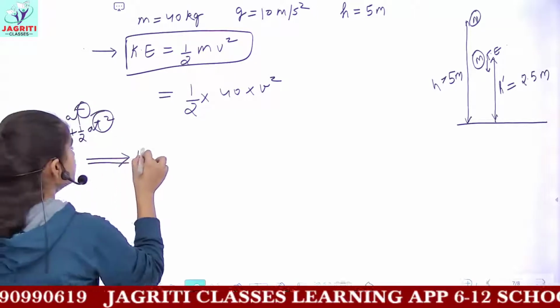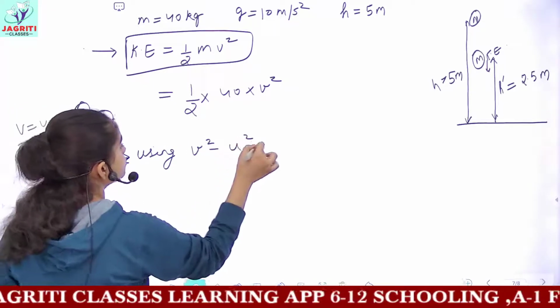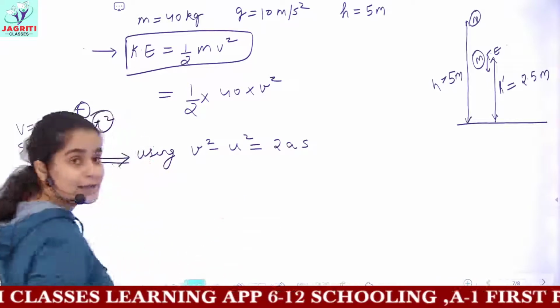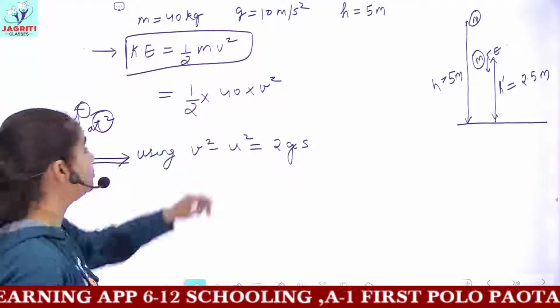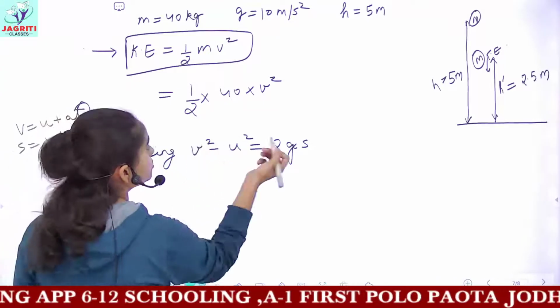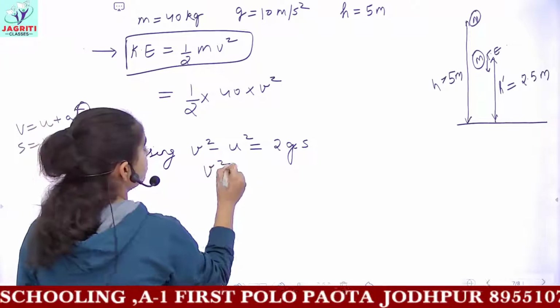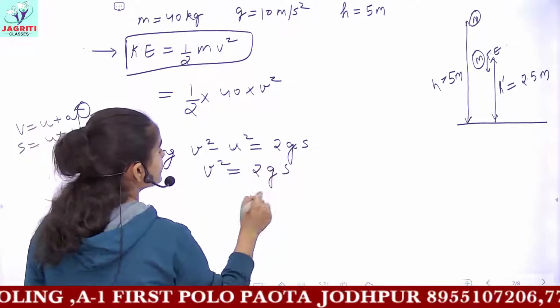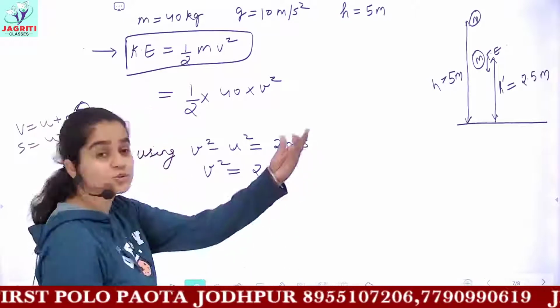So we'll be using the third equation of motion, that is v square minus u square gives you a value of 2as, and here a is equal to small g, acceleration due to gravity. So u square is 0 here. Initial velocity of the object was 0. So v square would be 2gs. Instead of s, you have to place the value of h dash, which is 2.5.